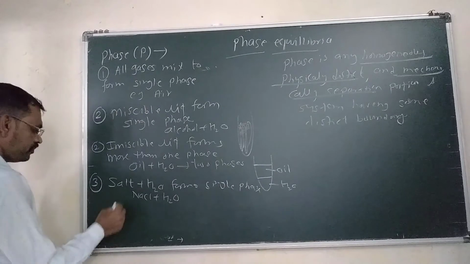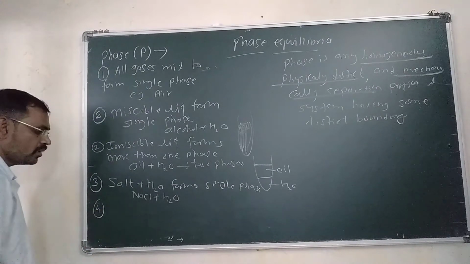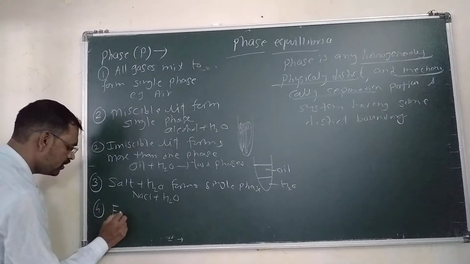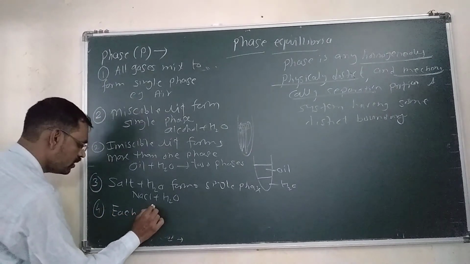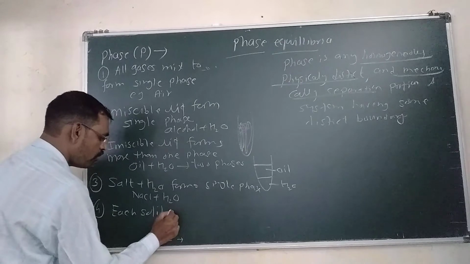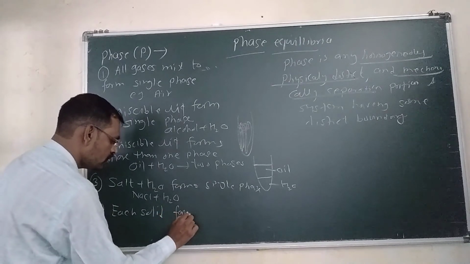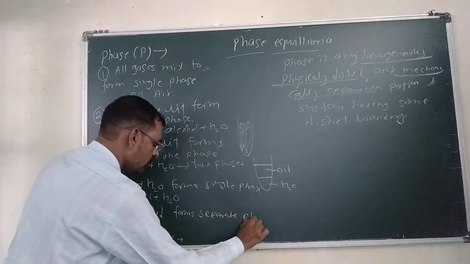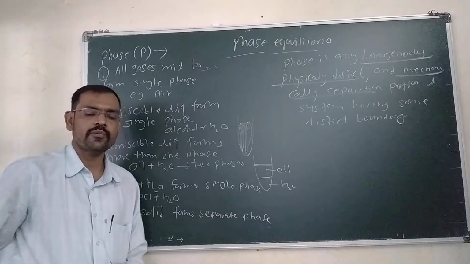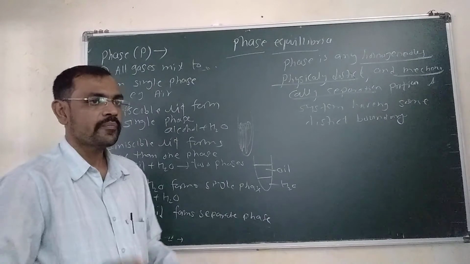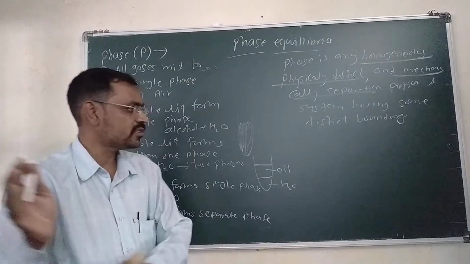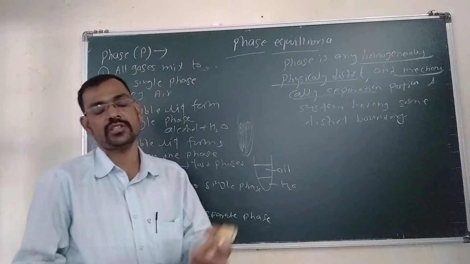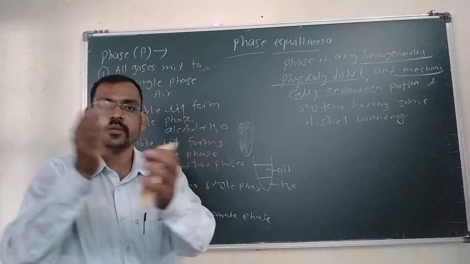Okay. What is fourth? Each solid forms a separate phase. Each solid constitutes a separate phase, means suppose there are two solids, then there are two phases. If there are three solids, there are three phases. So each solid forms a separate phase.